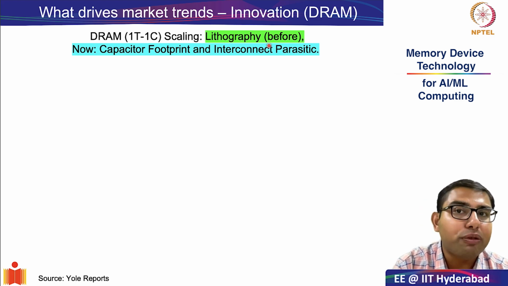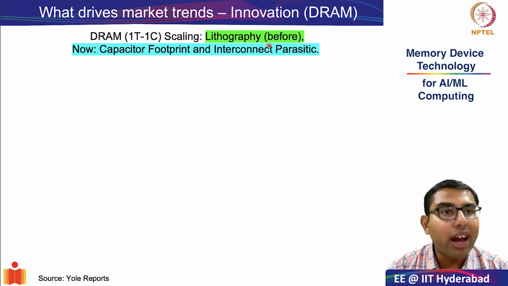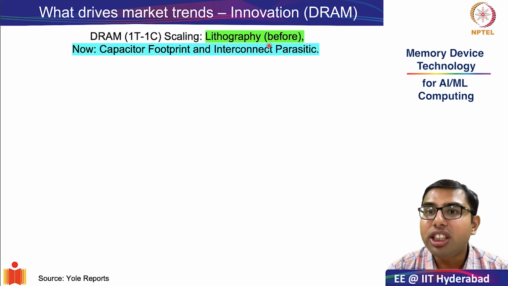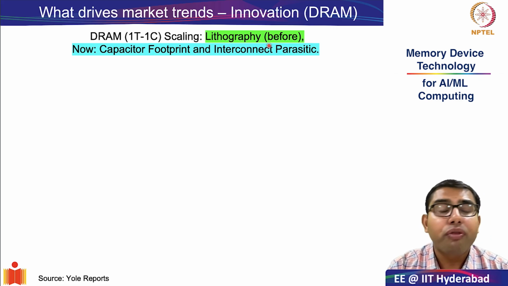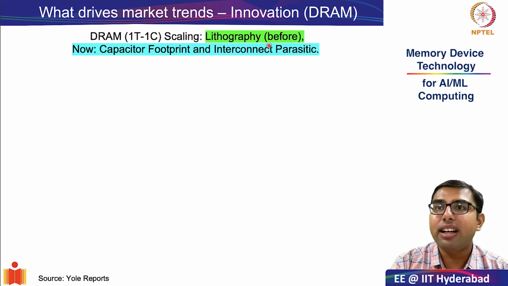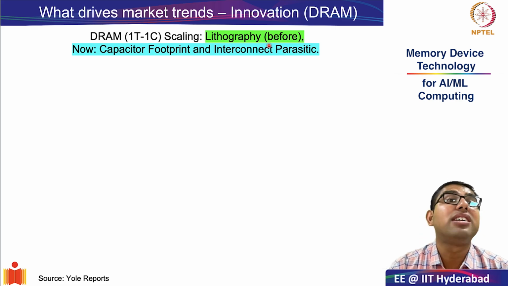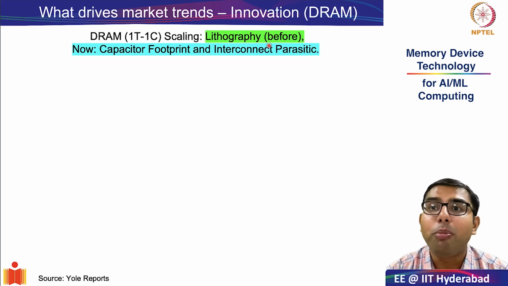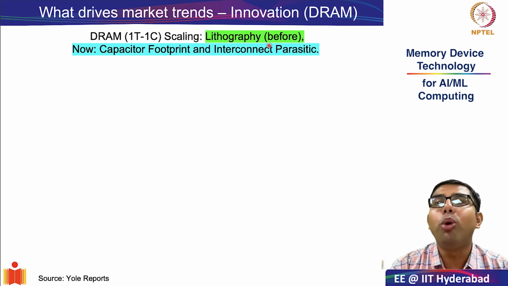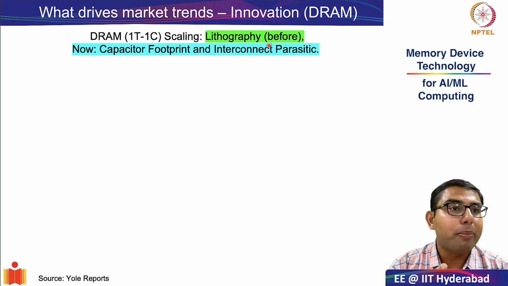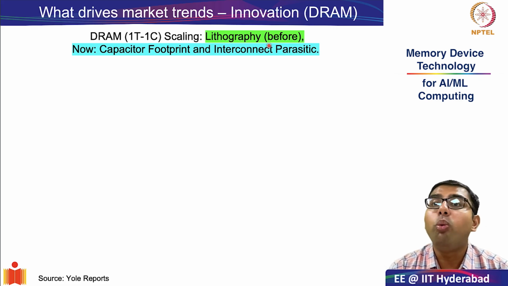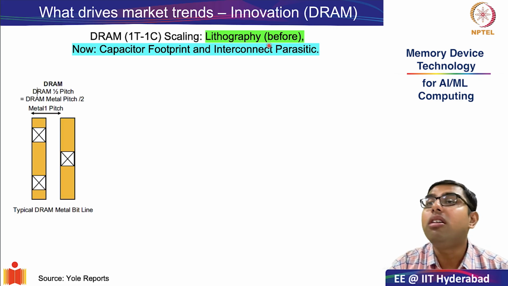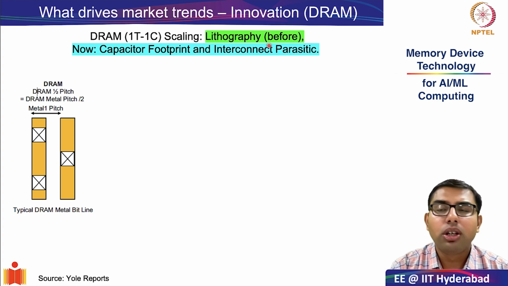Just as we discussed a few slides back, when you try to scale technology nodes and try to reduce the size of the interconnects from which you access data from the memory cells, the parasitics start becoming a problem. So how do you manage both these factors? Capacitor footprint and interconnect parasitics determine how well you can scale the DRAM cell.